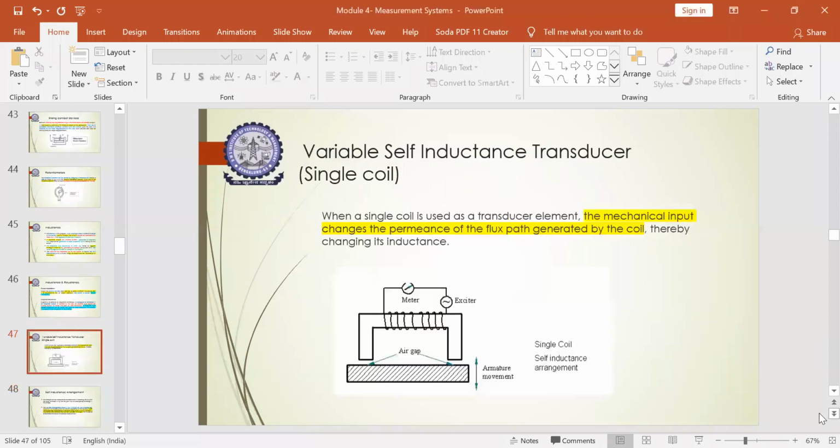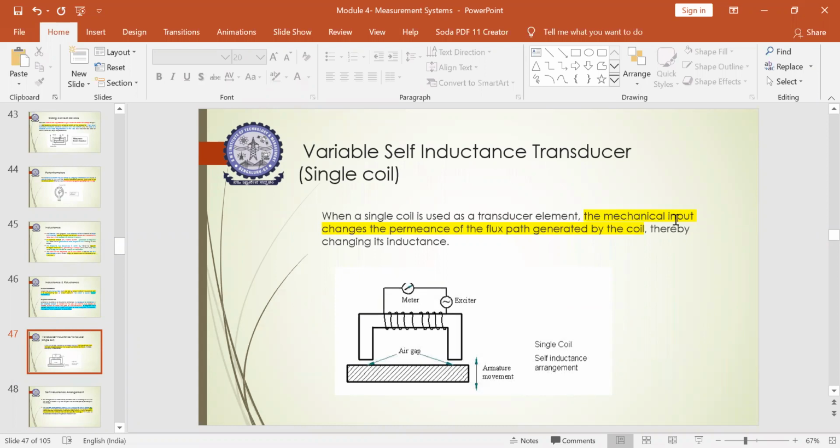now under inductance we have different types of transducers. First is the variable self-inductance transducer. So what happens in it? Here in the variable self-inductance transducer, you will be using a single coil, which will be used as a transducer element.